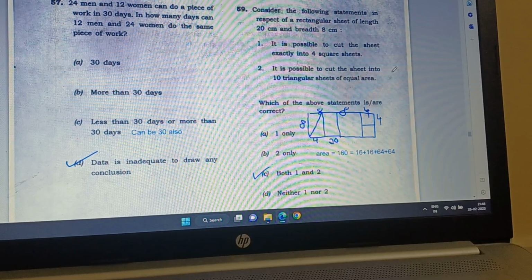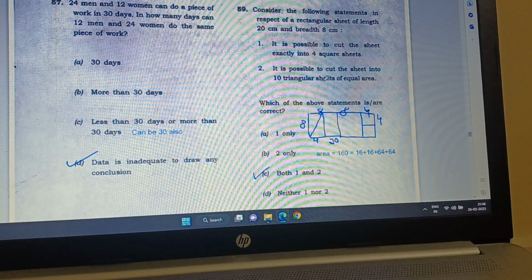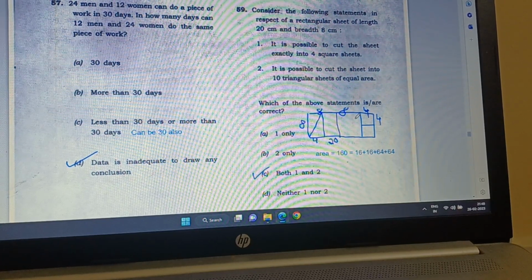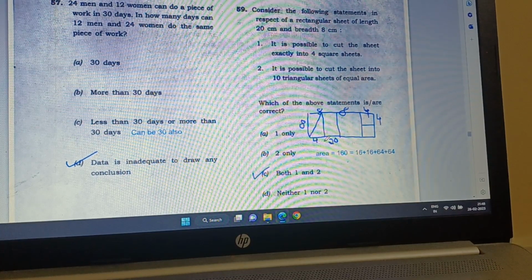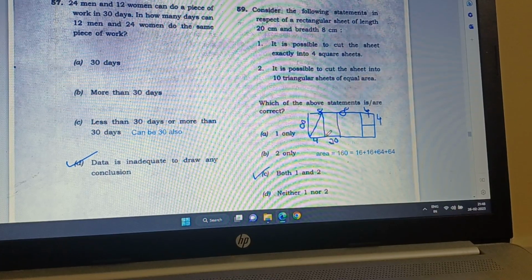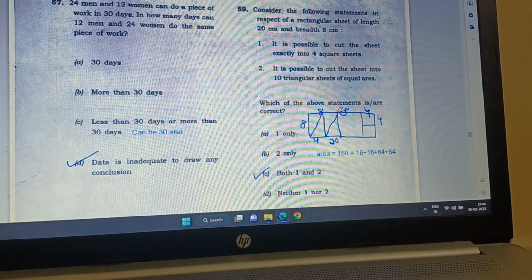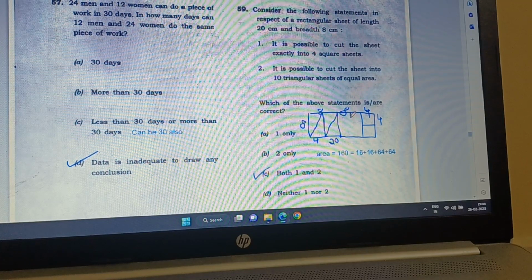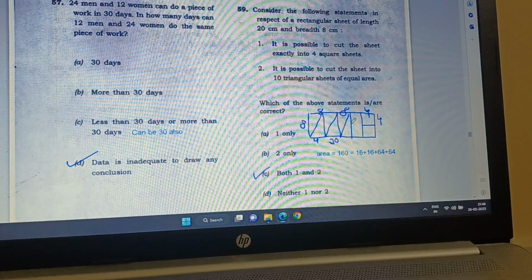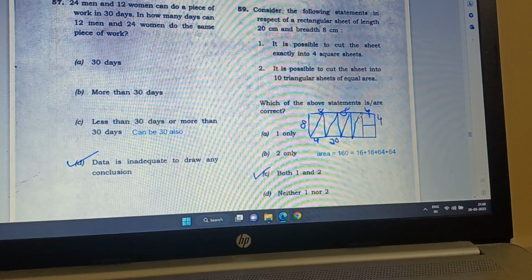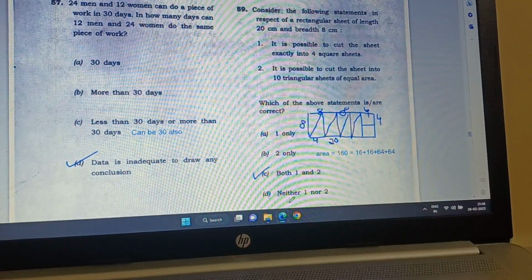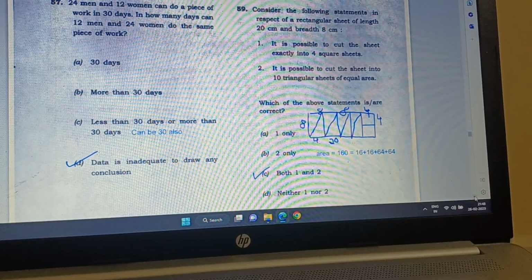It is possible to cut the sheet into 10 triangular sheets of equal area. So there have to be 10 triangular sheets of equal area. I divided it by 5, so that is 4, 4, and this one is also 4. So we will have this kind of triangle again, and this one is another triangle. Then again 4 here, and this one is another. So that way we got 6, and this one is another 2, 8, and this one we will have, so equal area. So that way it is possible. So both 1 and 2 are possible. C is the correct answer. Okay.